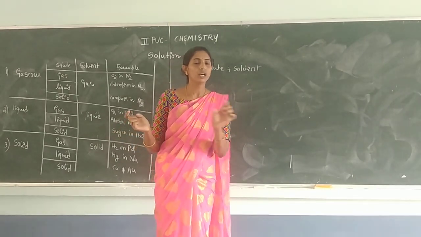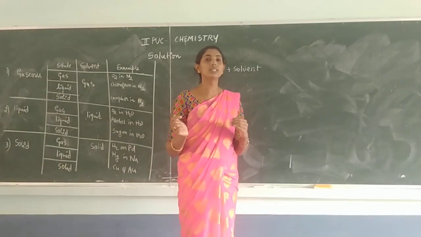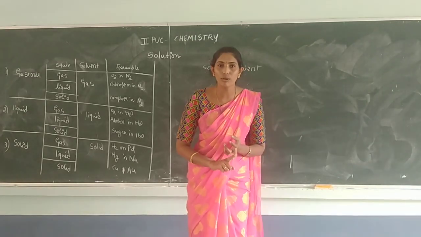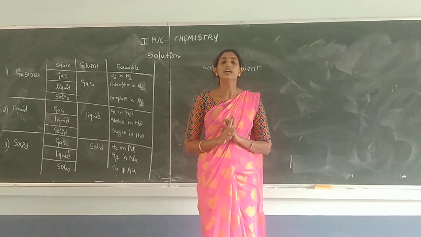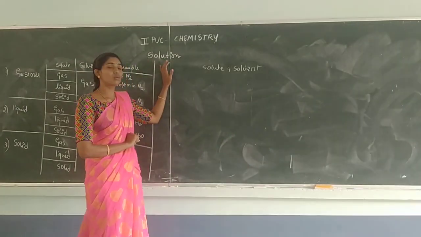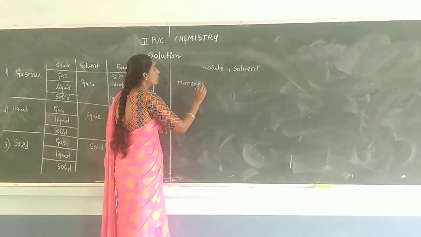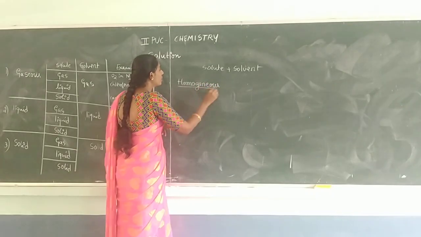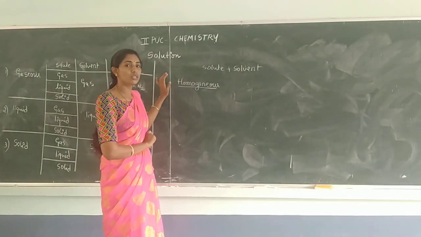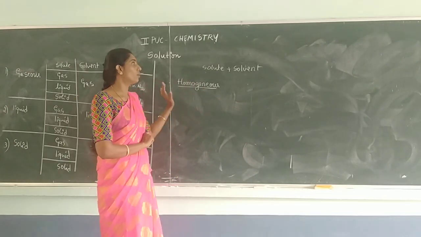You will be familiar with the term homogeneous mixture. What is a homogeneous mixture? Homogeneous mixture means the components are completely mixed with each other and the composition is uniform throughout. You discussed this in the first PUC, right? So the same term is used in the solution topic. Solution is the homogeneous mixture of two or more components. Remember, the term homogeneous is a must.